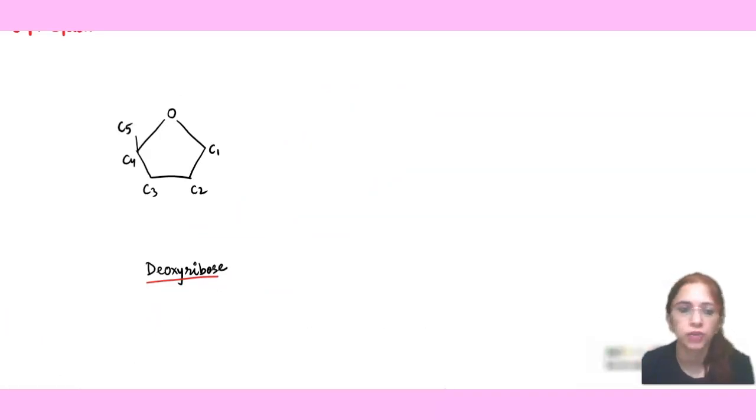On the screen you can see that I have drawn a skeleton of the pentose sugar. Why are we calling it a pentose sugar? Because a pentose sugar is one that has 5 carbons in it, and deoxyribose is an example of a pentose sugar. Now what is so prominent about deoxyribose? If you compare DNA with RNA, DNA is always going to be more stable, right?